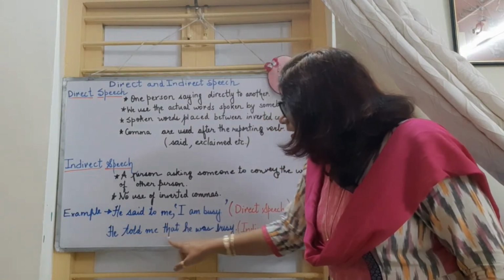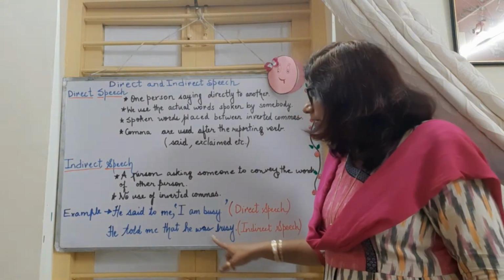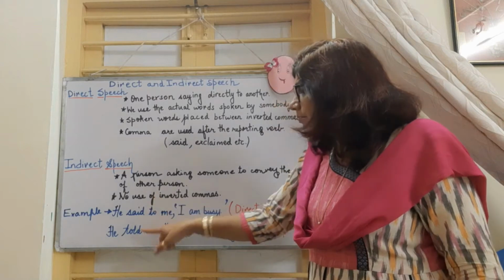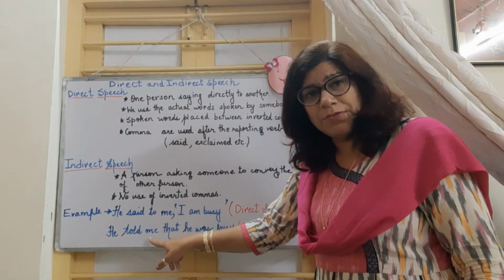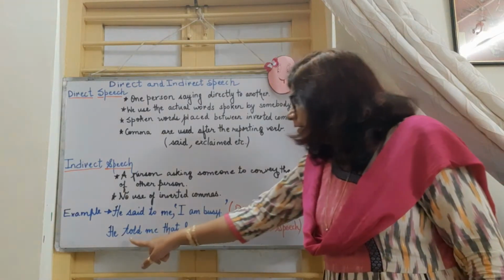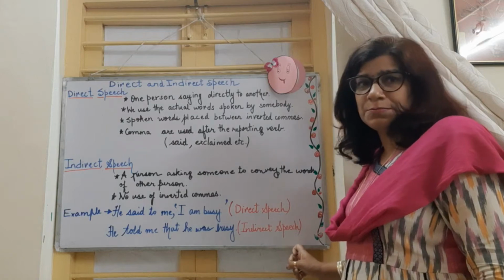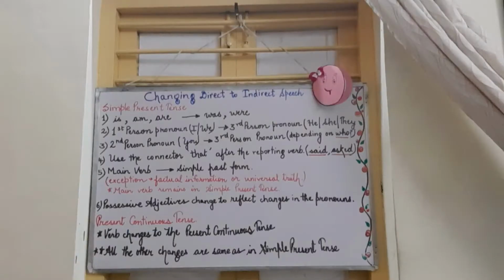And look at this sentence. He told me that he was busy. Here we are reporting what he had said. Here we are reporting it in other words. He told me that he was busy. This is indirect speech, right?